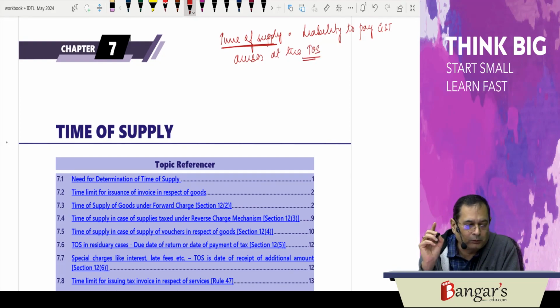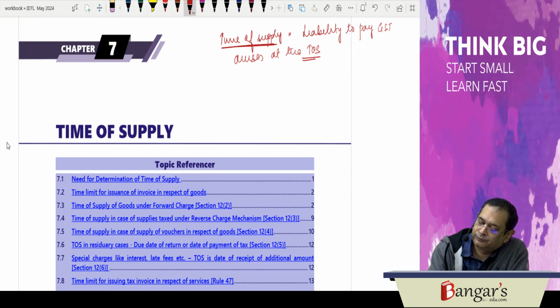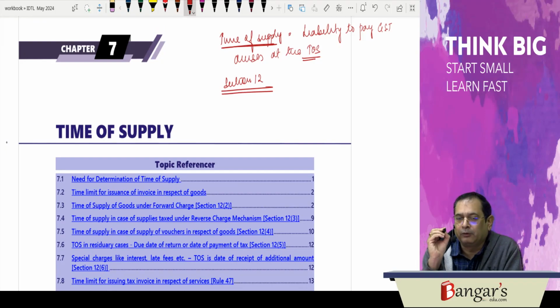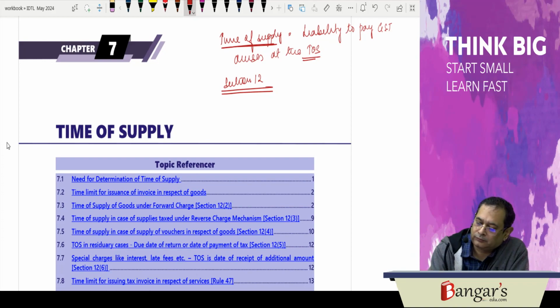In this particular chapter, we will be discussing the provisions of Section 12 of the CGST Act. Section 12 contains the provisions relating to determination of time of supply in respect of goods.